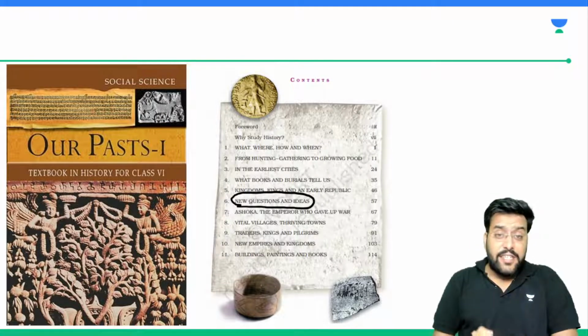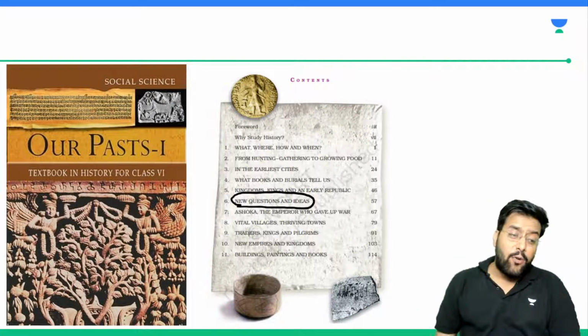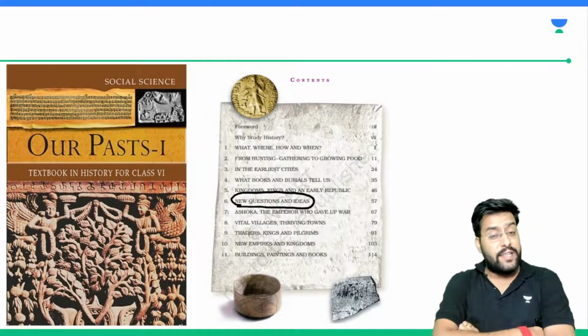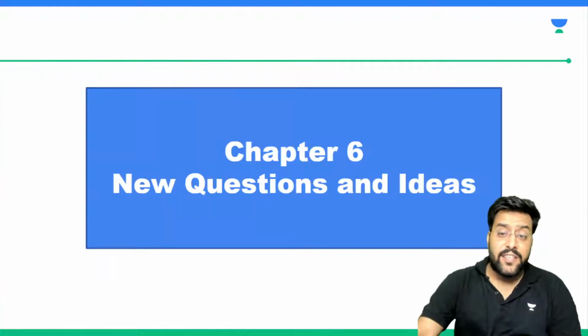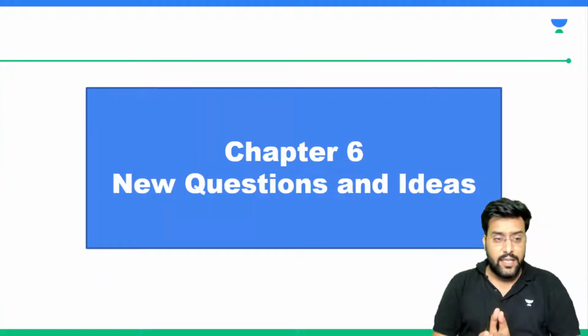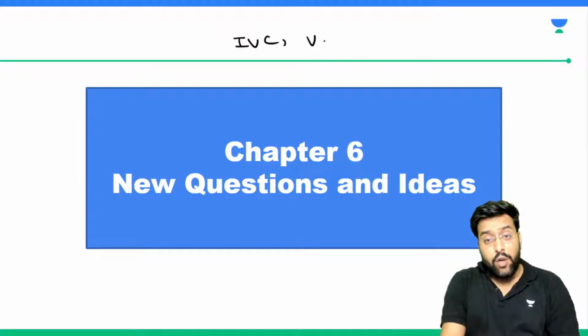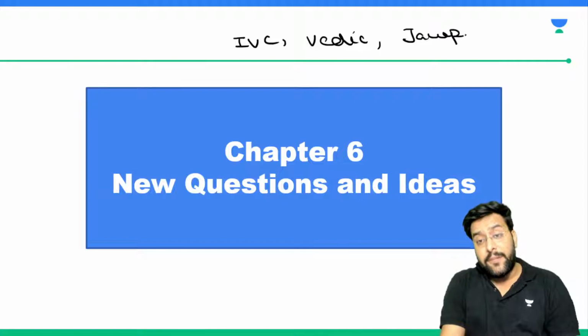We already have discussed chapters 1st, 2nd, 3rd, 4th and 5th. Any doubt up till there you can ask me. Then we'll proceed with the discussion of chapter number 6, which is named New Questions and Ideas. Guys, if you remember, we started from something known as Indus Valley Civilization. We talked about Vedic ages. We talked about Janapadas and Mahajanapadas.